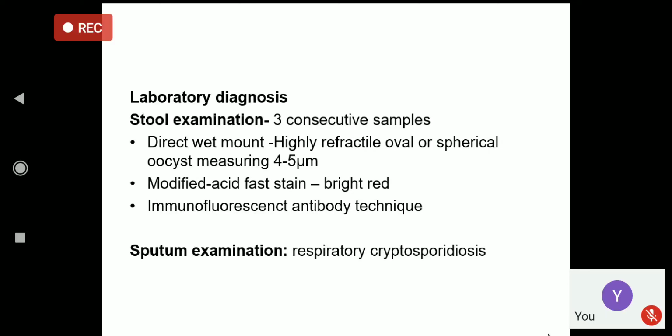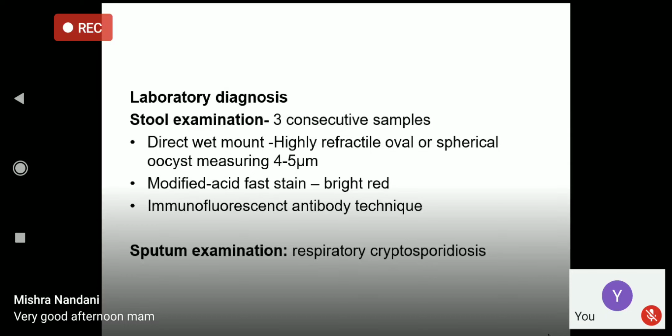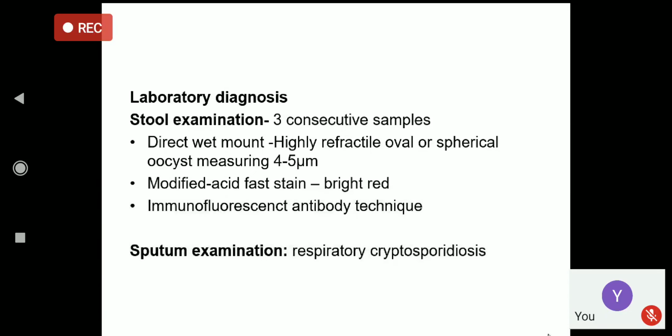Next we can perform the modified Ziehl-Neelsen stain. The parasites are weakly acid fast, and they will appear reddish in color. Another technique we can use is immunofluorescence microscopy, etc. But mainly we do the Ziehl-Neelsen and the wet mount.